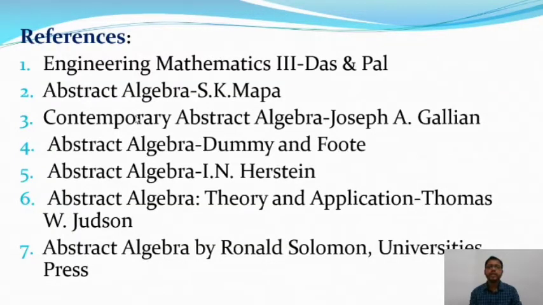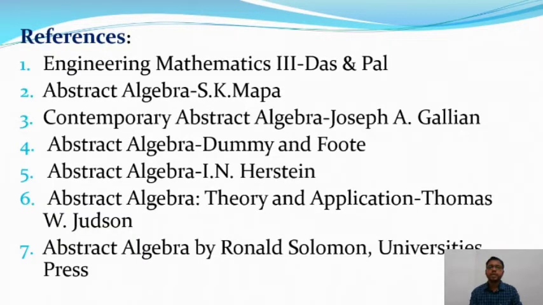You can take any one or two books for references, but I suggest Abstract Algebra by S.K. Mapa and Contemporary Abstract Algebra by Joseph A. Gallian. These two books are very useful for abstract algebra, that means for group theory and ring, field and integral domain. Okay. Now we will move on to the next slide.